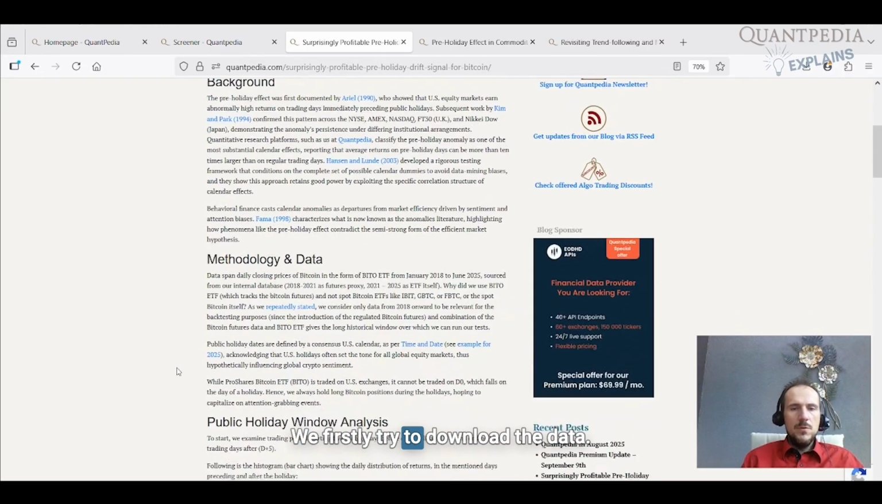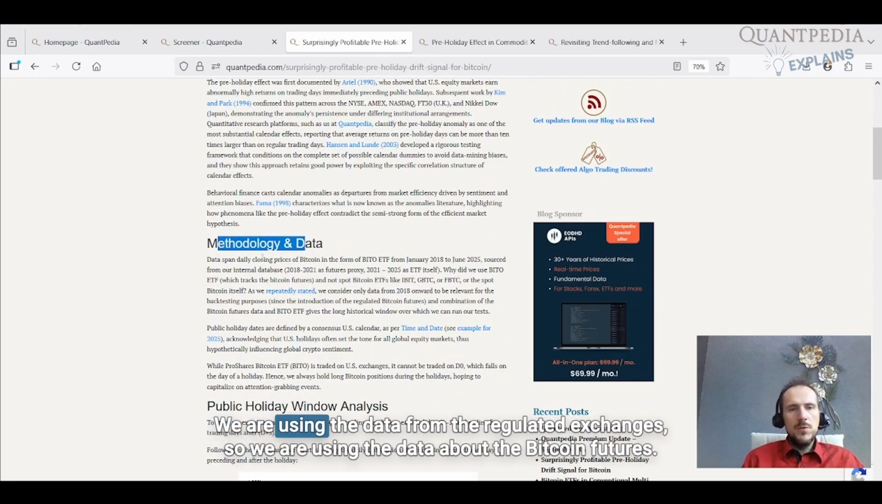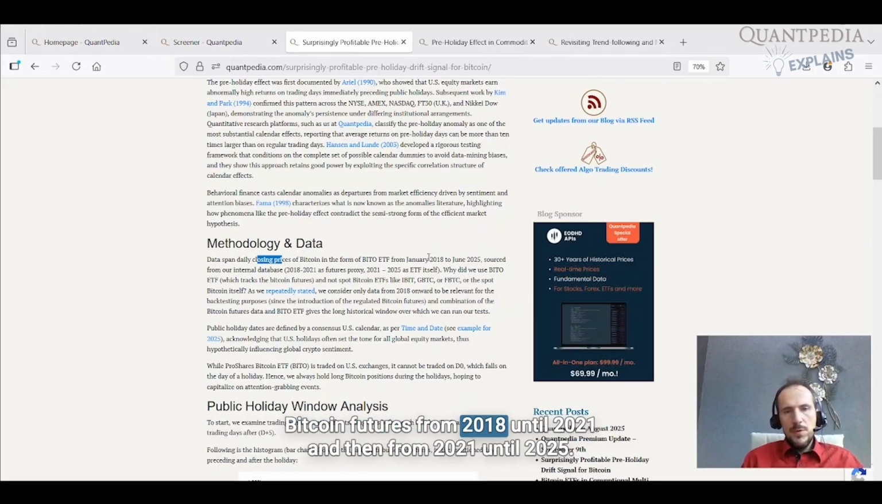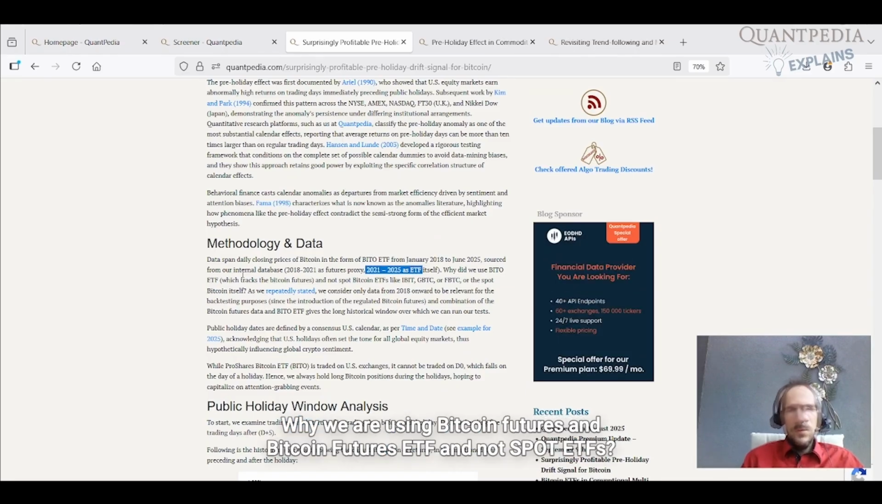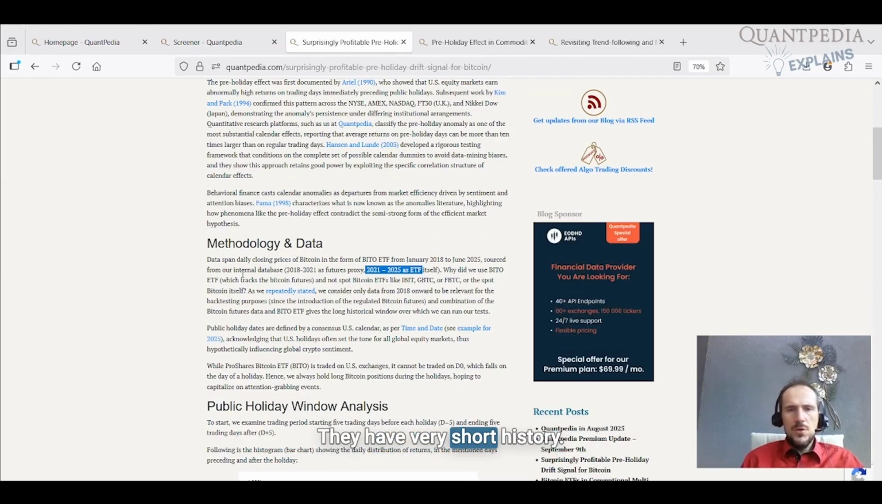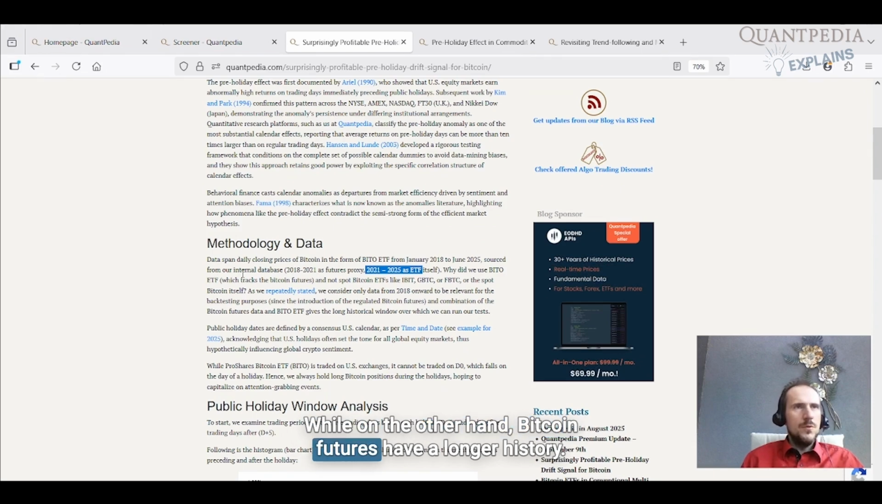We first try to download the data. What data are we using? We are using data from the regulated exchanges. So we are using data about Bitcoin futures, from 2018 until 2021, and then from 2021 until 2025 we use the BITO ETF. But we are using Bitcoin futures and the Bitcoin futures ETF and not spot ETFs. Firstly, the spot ETFs were introduced this year. They have a very short history, while on the other hand, the Bitcoin futures have a longer history.